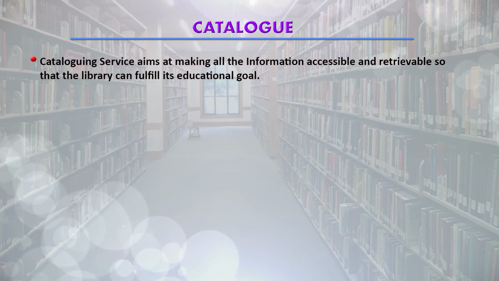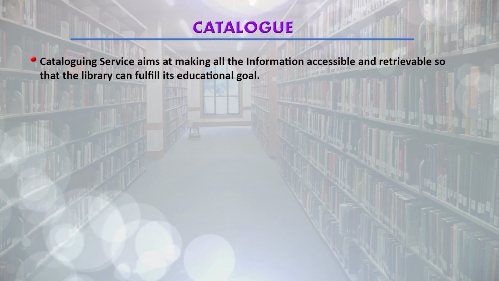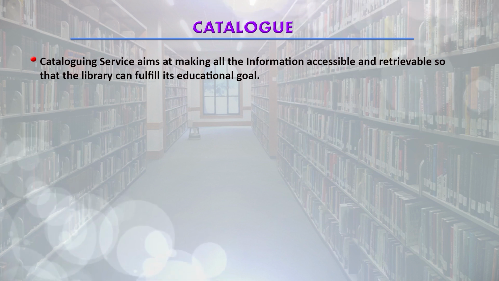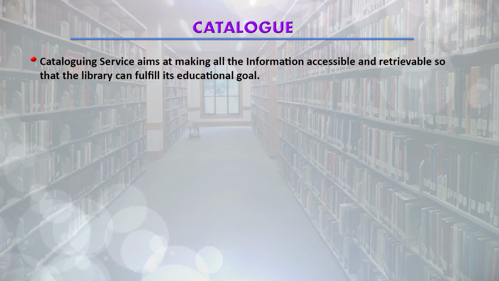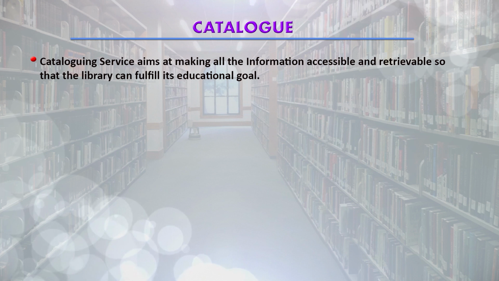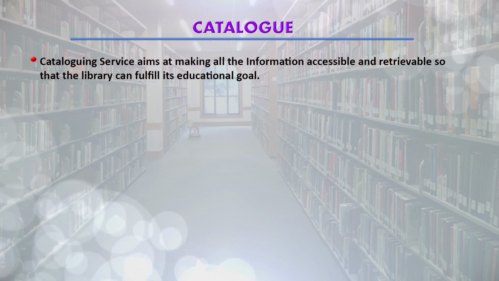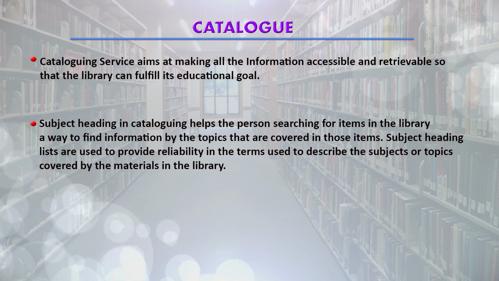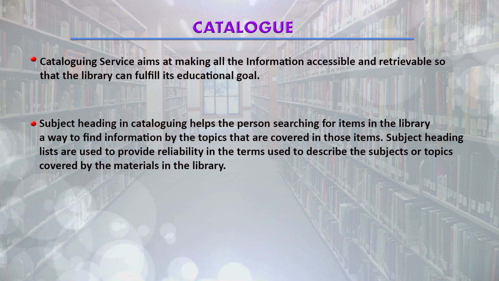Similarly, cataloging, as we know, is a process. Cataloging service aims at making all the information accessible and retrievable, so that the library can fulfill its educational goals. In the cataloging process, subject headings are also assigned.